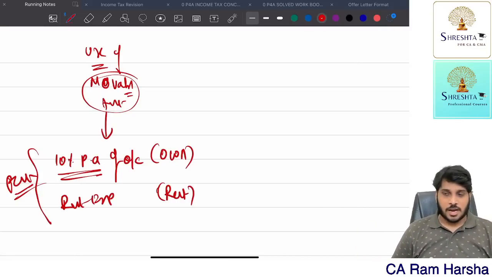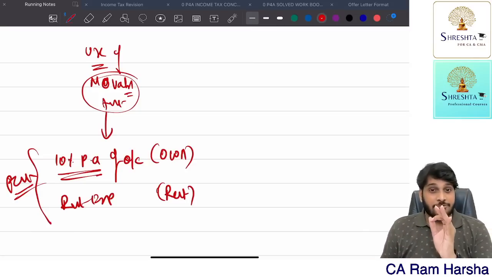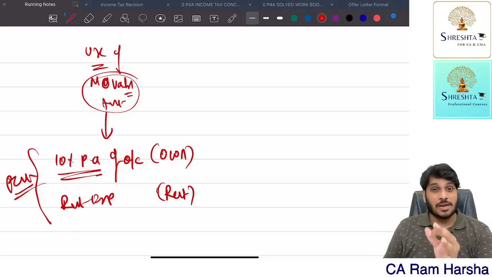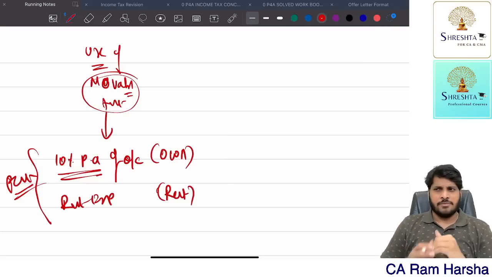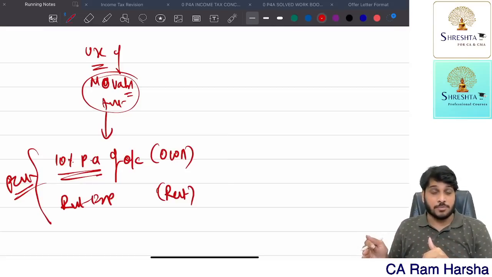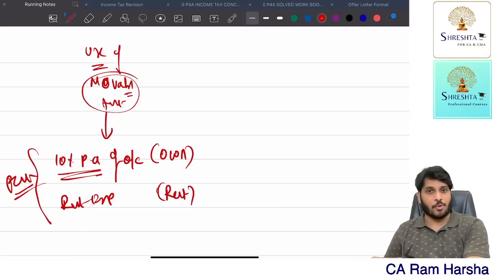Suppose for the employee, I gave a laptop and computer for usage, it is fully exempt. If the movable asset is a laptop and computer given to the employee, whether for official or personal use, it doesn't matter, fully exempt. If any other asset is given for employee usage, the movable asset perquisite is 10% per annum of the original cost if it is owned by the employer. Rental expenditure incurred by the employer, if at all it is rented and then given to the employee.